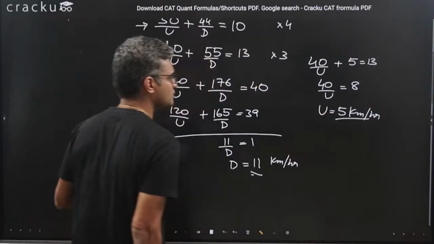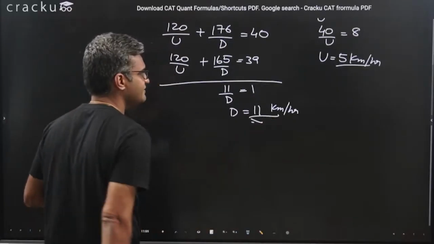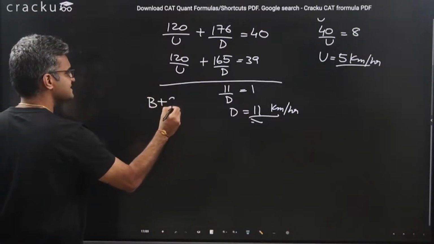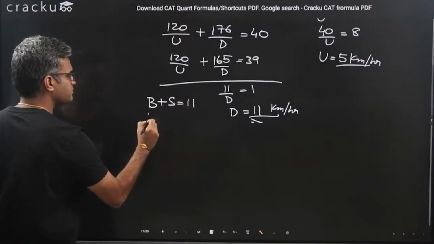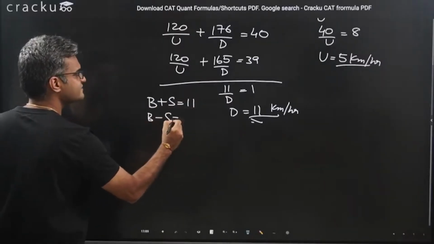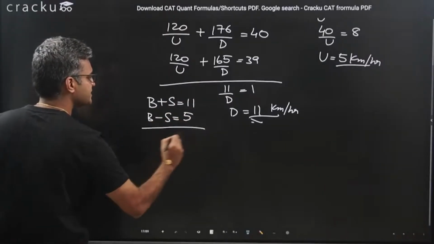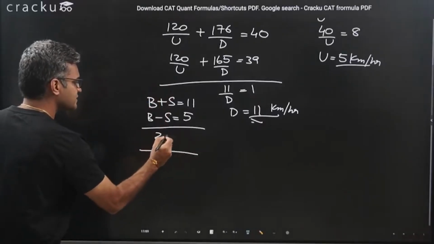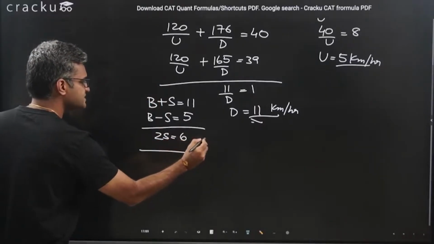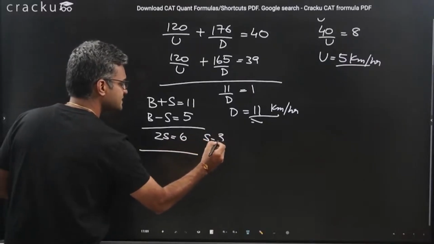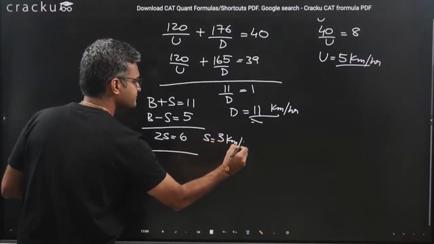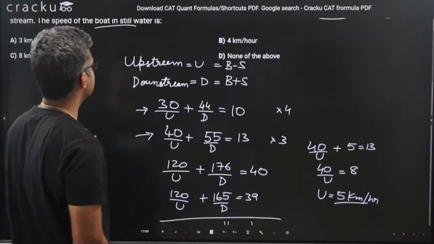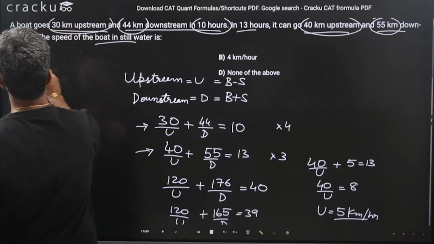So the speed upstream is 5 kilometers per hour, speed downstream is 11 kilometers per hour, or b plus s is 11, b minus s is 5. So the speed of the stream, which is what we are required to calculate, if you subtract one from the other, 2s is equal to 6, or the value of s is 3 kilometers per hour. So the answer for this question is option A, which is 3 kilometers per hour.